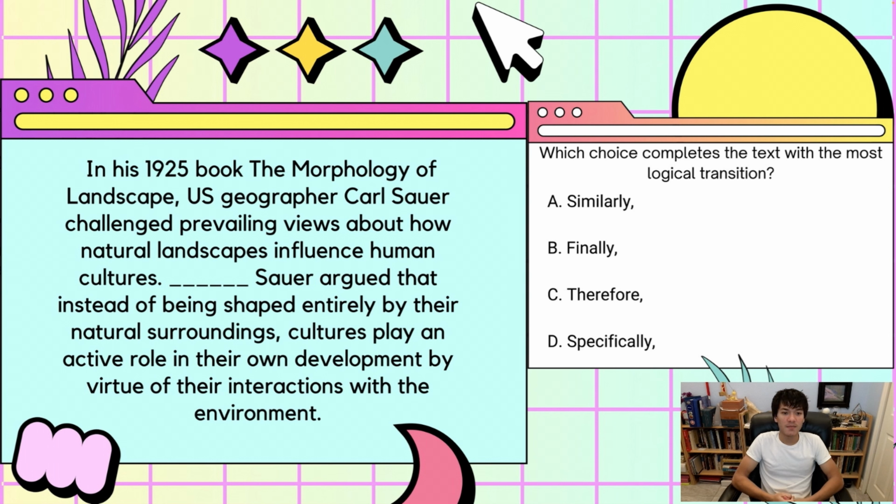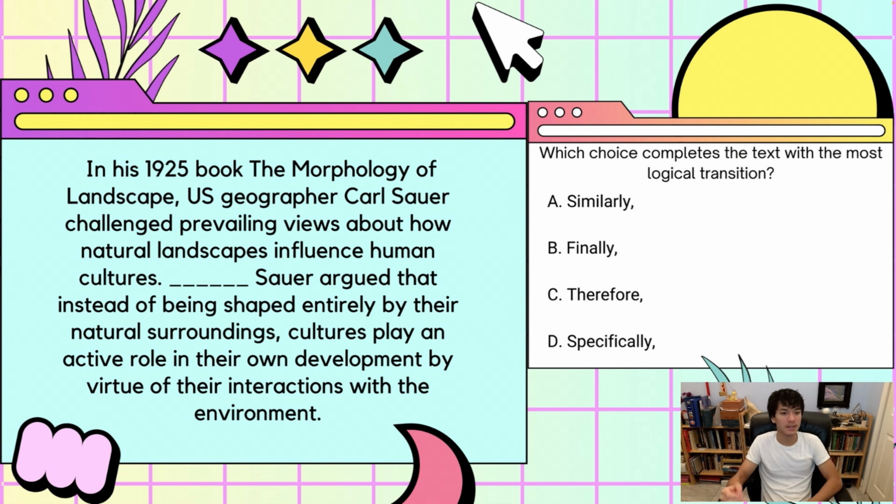In his 1925 book, The Morphology of Landscape, U.S. geographer Carl Sauer challenged prevailing views about how natural landscapes influence human cultures. Sauer argued that instead of being shaped entirely by their natural surroundings, cultures play an active role in their own development by virtue of their interactions with the environment.